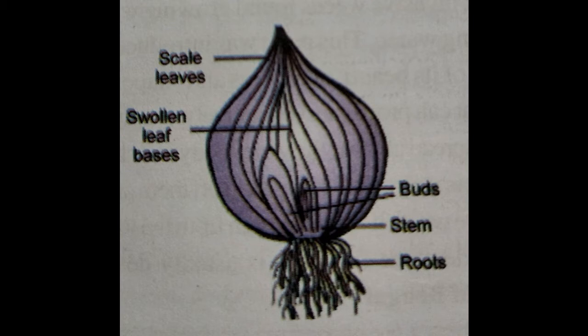These buds normally grow into the new plant, the new plant detaches from it, and it develops independently. So the bulb of onion acts as the vegetative propagule for the development of the new plant.